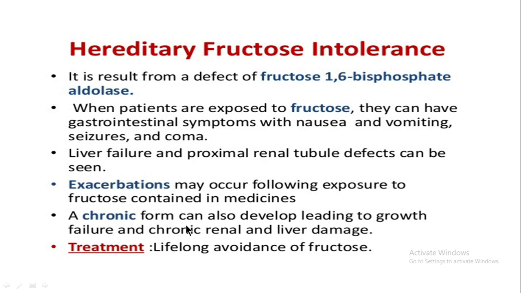A chronic form can develop leading to growth failure, chronic renal and liver damage. So this condition is present in the body for a long period. The treatment is avoidance of substances in which fructose is in higher amount. They cannot take any substance with fructose.